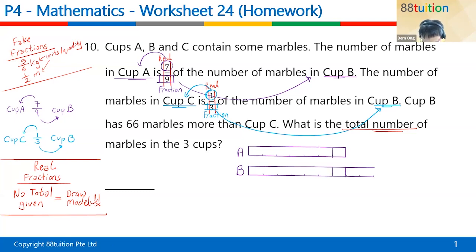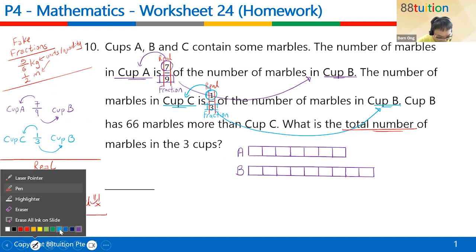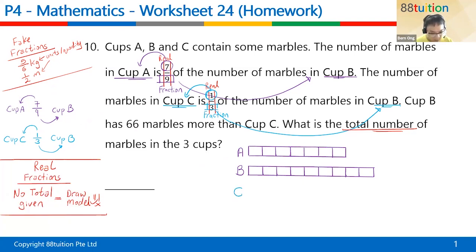I did briefly talk about what is real and fake. This is very important. At least it gives you an idea what to do. Can you see? This is my model. Nice or not? Very nice, right? Yeah, all these are freehand. Never use ruler. You believe? So can you see or not, children? A is 7, B is 9. So I'm drawing this portion. Okay, now blue color, C and B.